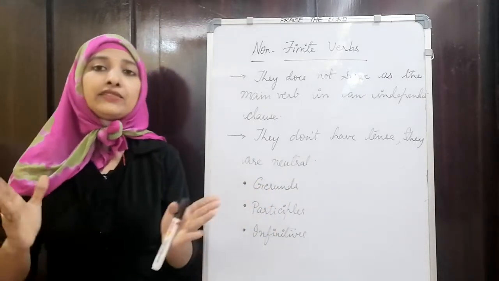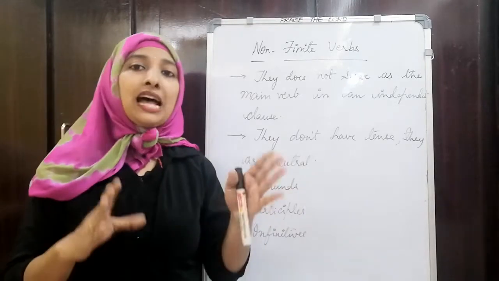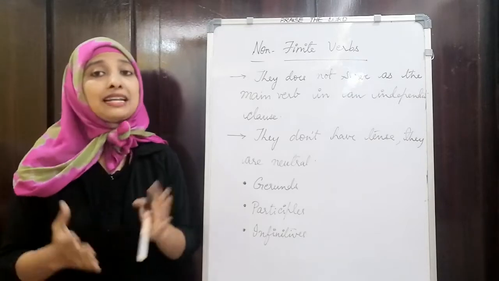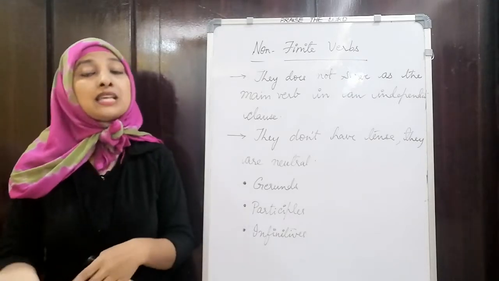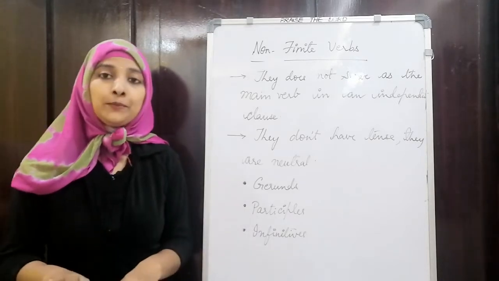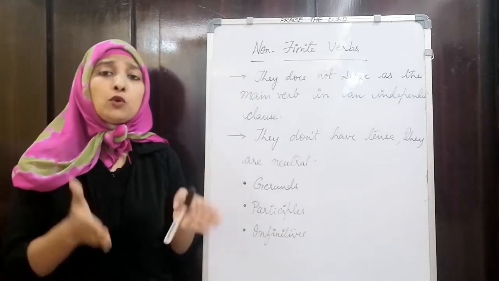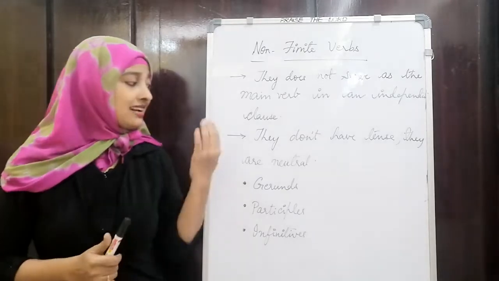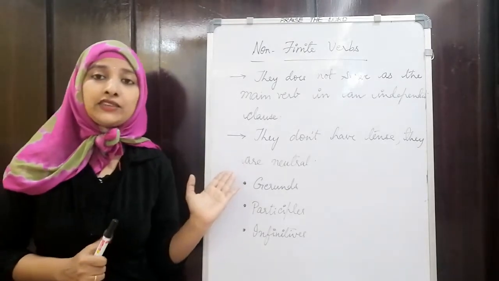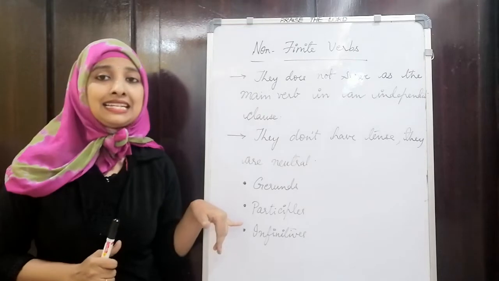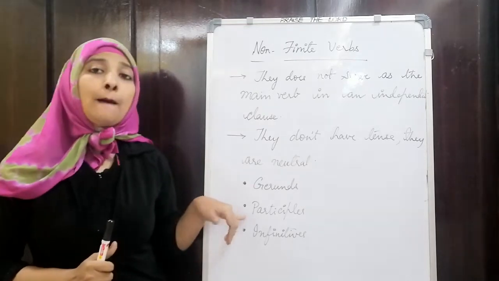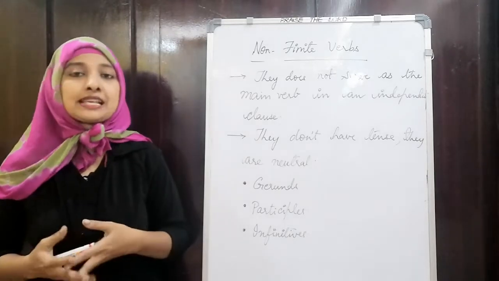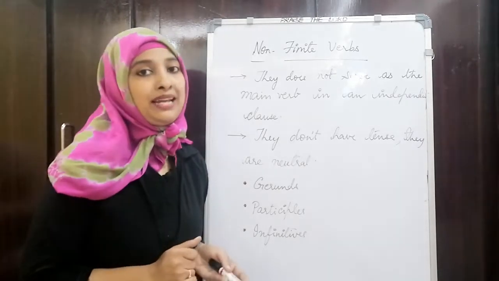When we say they don't have tense, that means they are neutral. The sentence which is surrounding them can have past, present and future forms, but they themselves don't have any time sense, meaning they won't be treated as related to time. They are classified as gerunds, infinitives and also participles. In today's class, we'll be discussing all three topics. With that, the non-finite verbs will be over.